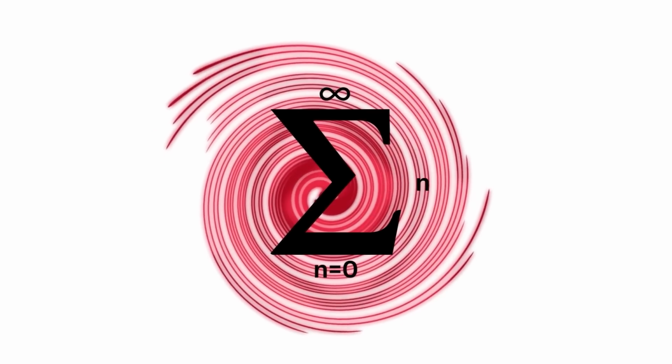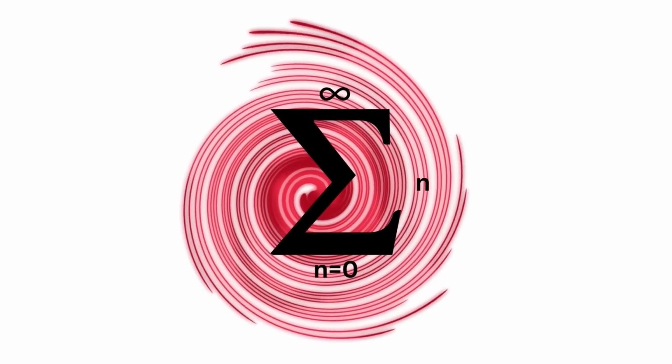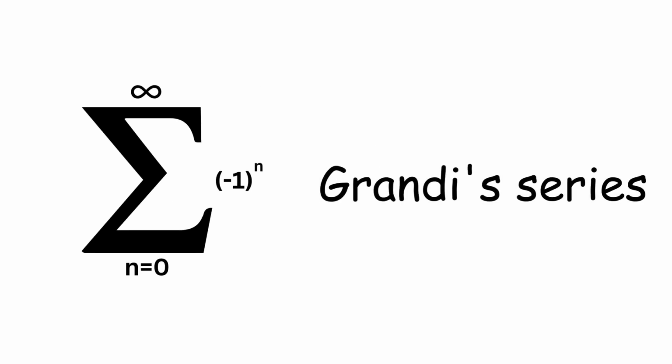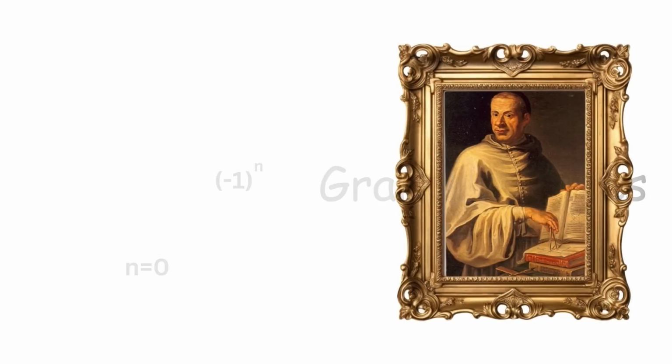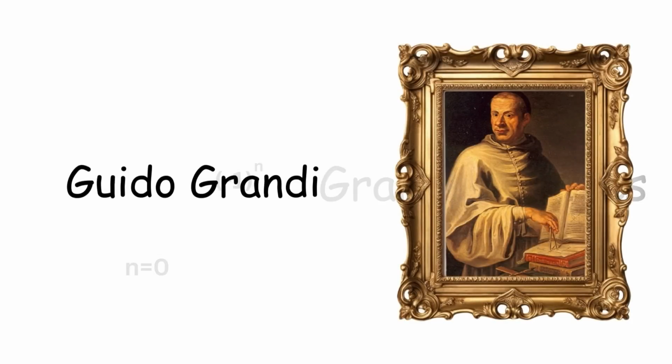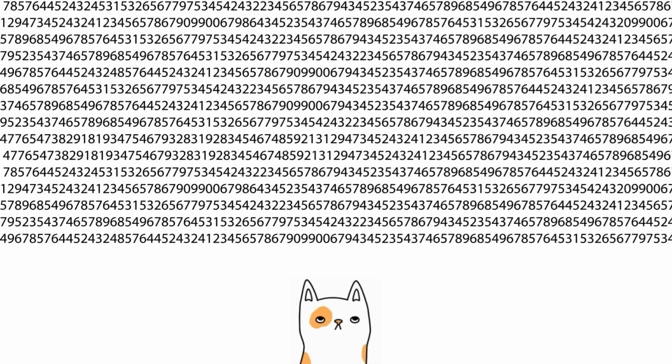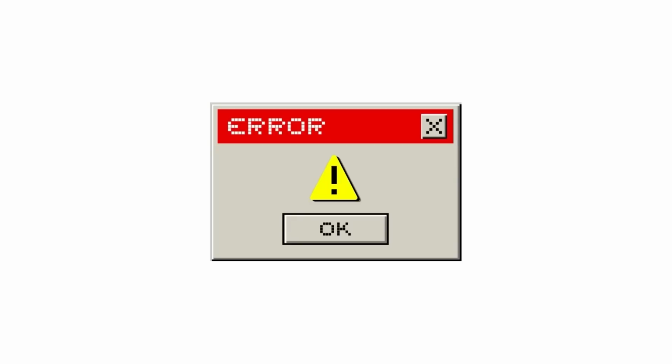Mathematically, this is related to the behavior of a certain infinite sum. 1 minus 1 plus 1 minus 1 and on forever, and that's kind of a tongue twister. An infinite sum like this is called a series, and this particular one is called Grandi's series, named after Italian mathematician Guido Grandi. Because the result just bounces back and forth between 0 and 1 forever as you take more and more terms, the series doesn't approach a specific number or converge. So we say that it diverges or has no finite value.